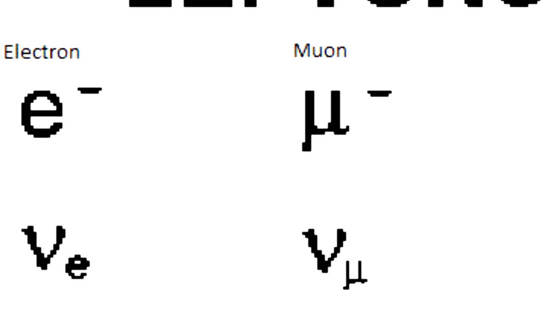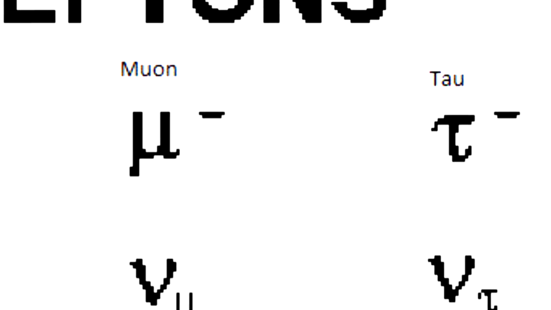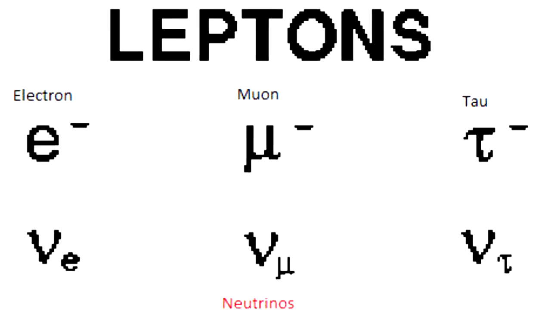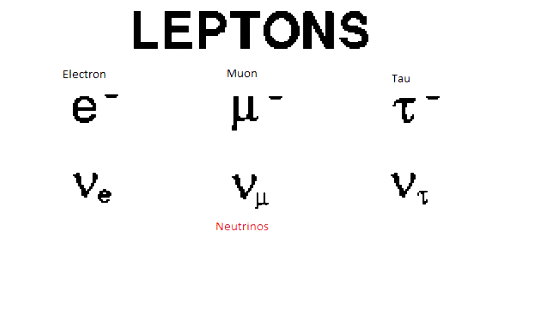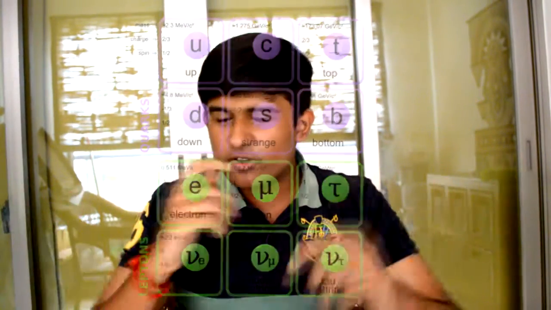Then there are leptons. There are also 6 leptons. We have the electron, the tau, the muon, and the other 3 are neutrinos. The electron is the most famous lepton because it's the one that revolves around the nucleus. So now we know this much of the model. But then we gotta think, why do the particles stick together? Why don't they just go flying into space? Well, that is actually a very good question.